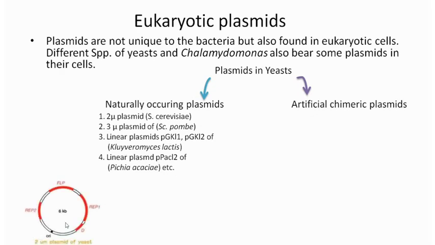So this is the structure of the 2-mu circle, which has been studied the most, and they contain different genes: REP1, REP2, origin of replication, D element, FLP element.